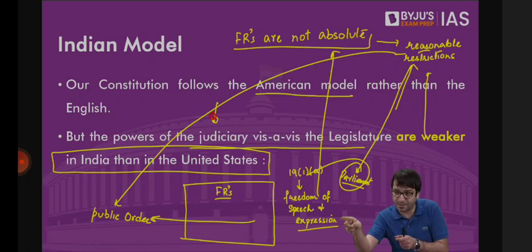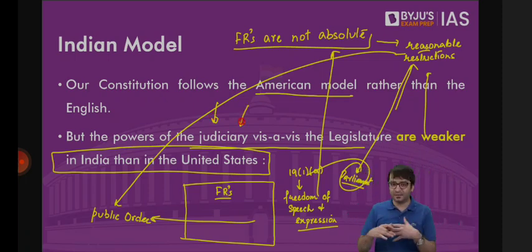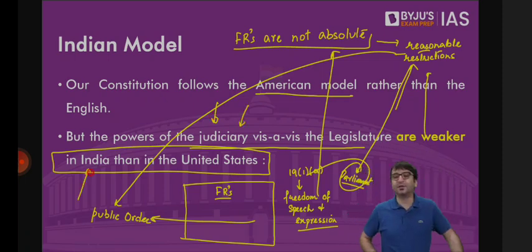But in the US, it's the reverse. Restrictions on your fundamental rights can be imposed by the judiciary, not by the parliament. That is why we say the powers of the judiciary with respect to the legislature are weaker in India than in the United States. And that is why this paragraph.